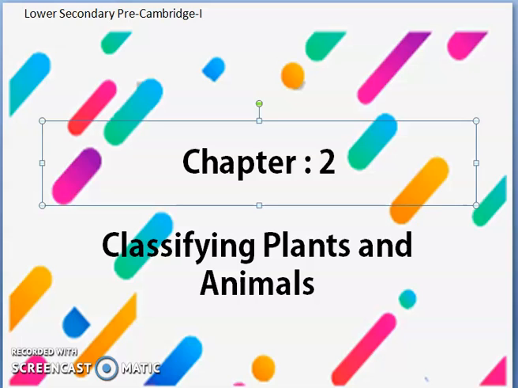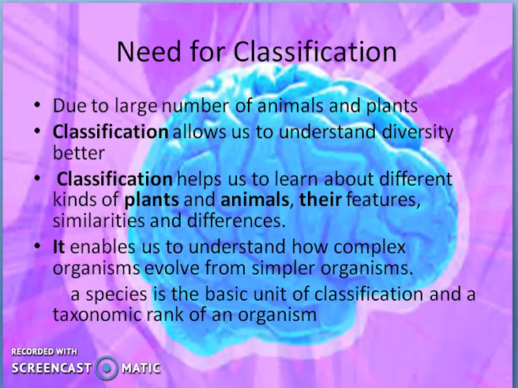Chapter 2, our science book: classifying plants and animals. There was a need for classification of plants and animals because there was a large number of animals and plants created by God. So for scientists' ease, they have classified all the organisms in different species according to the characteristics they have.